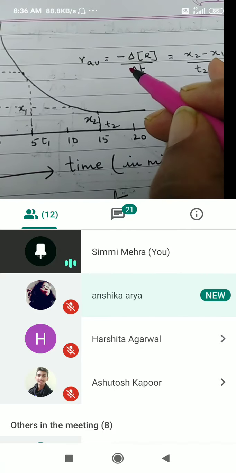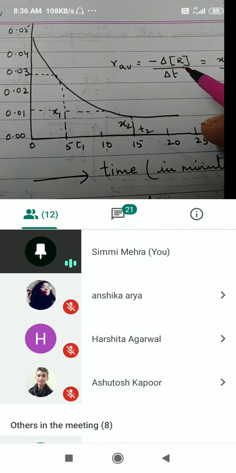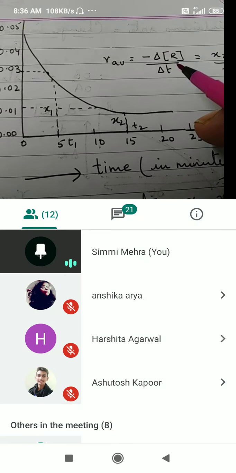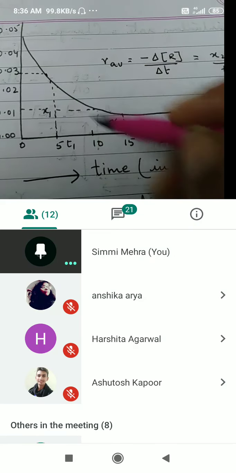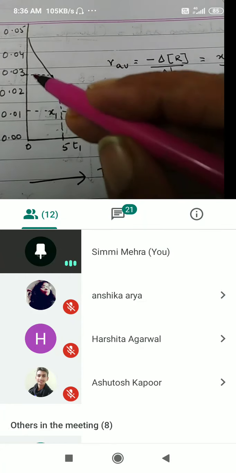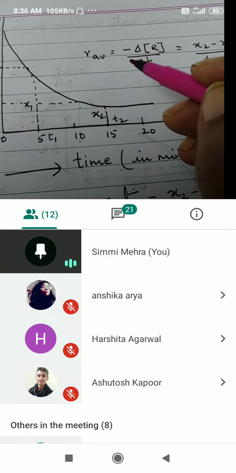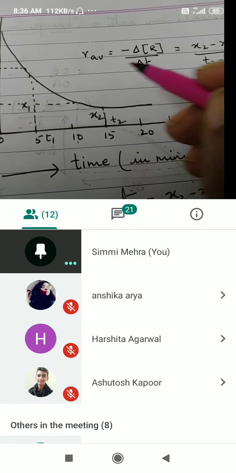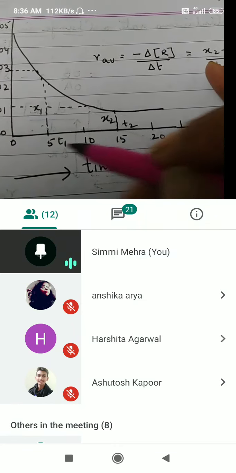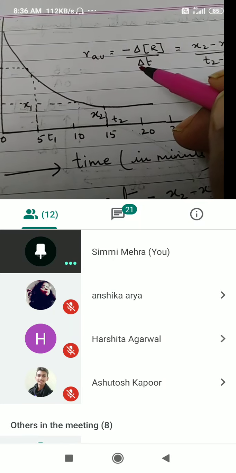Now we will find out the change in concentration of the reactant. It is going to be 0.01 minus 0.03, so the value will come out to be negative. Delta t is going to be 15 minus 5, that is 10.